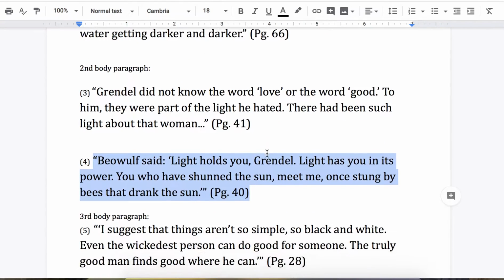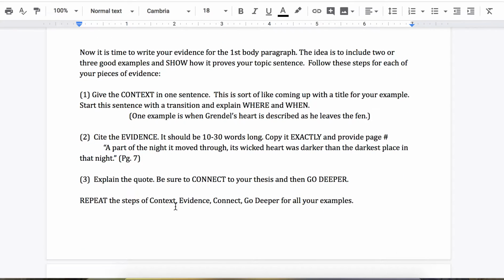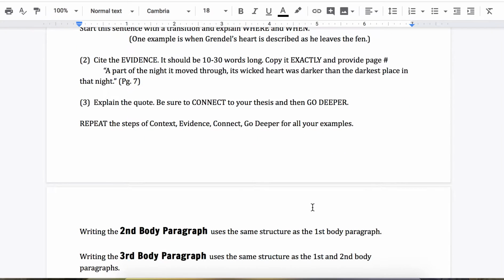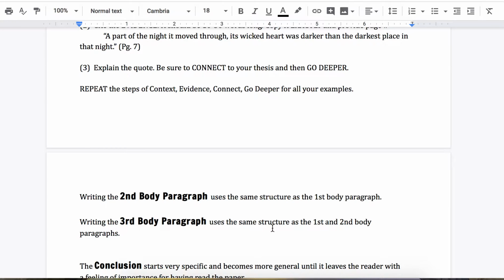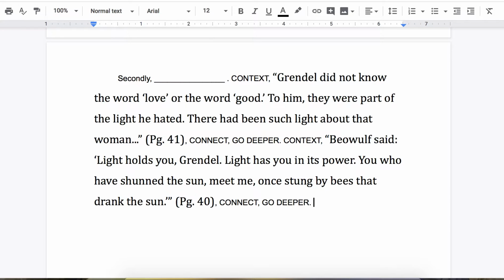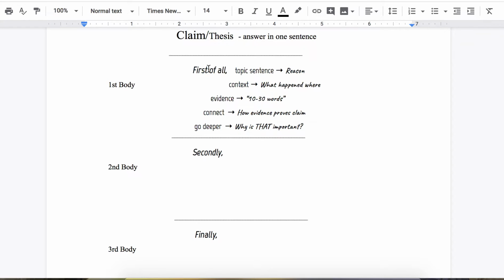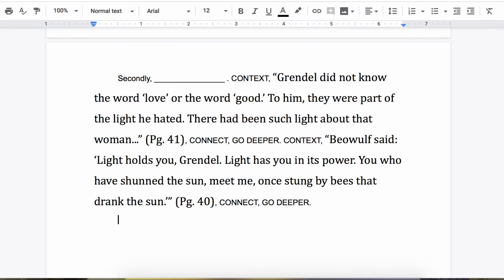If you go back to your packet, you will see that this tells us that we need to repeat these steps for all of our examples. And in writing the third body paragraph, we use the same structure as the first and second body paragraphs. You'll notice again in this blue essay structure sheet that on the first side it says one transition you can use is first of all, secondly, finally. So for our third body paragraph, we can go ahead and say finally. It's a very simple transition we can use.